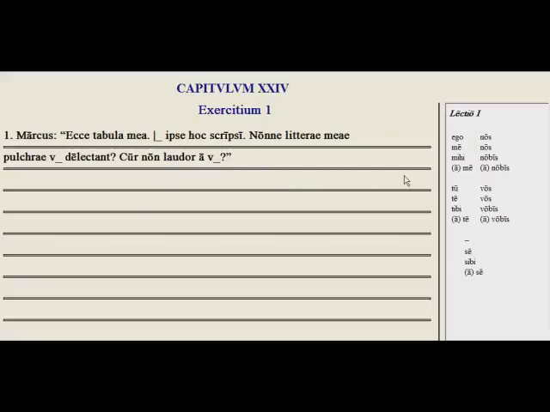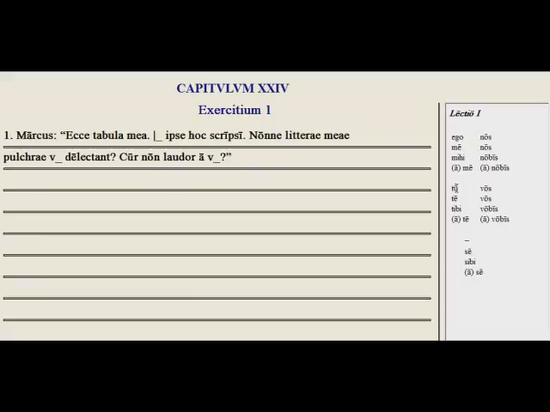Here we have practice with the personal pronouns and then the reflexive pronoun below here. We have the personal pronoun ego, which is I, the accusative me, which is me, mihi, to me, and a me, the ablative, by me. Nos, which is we and us, we in the nominative, us in the accusative. Nobis, to us in the dative, and a nobis in the ablative, by us.